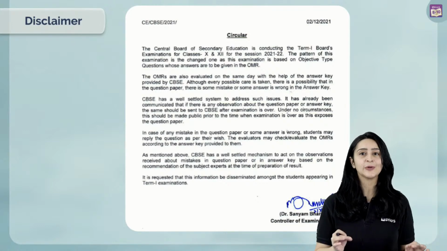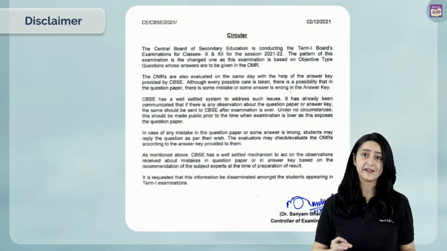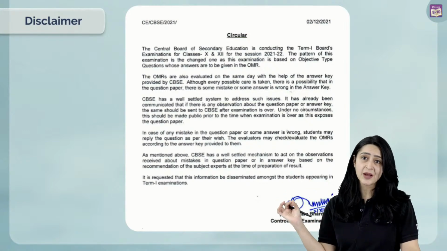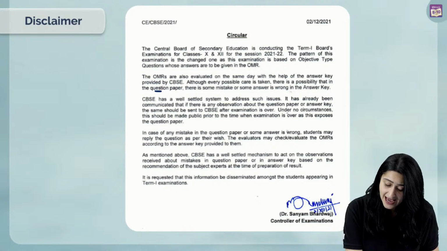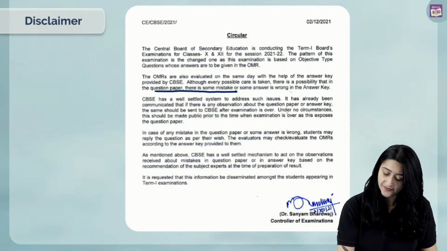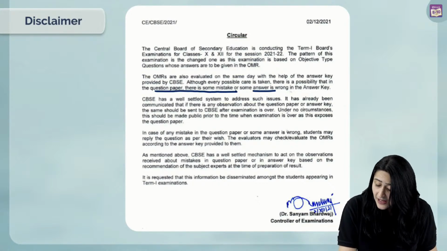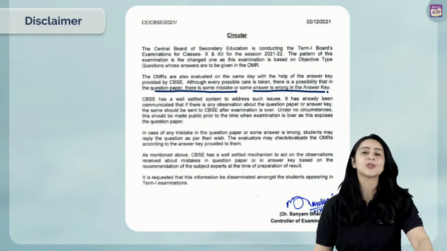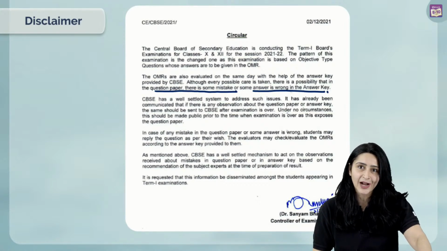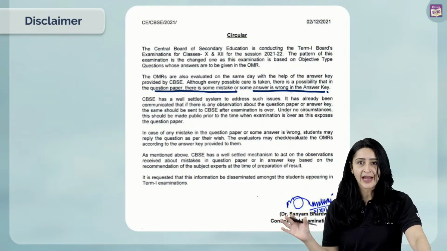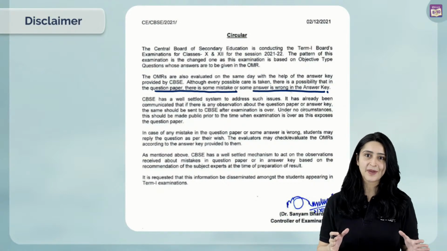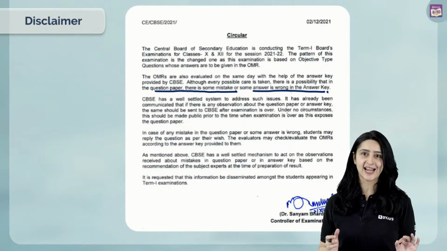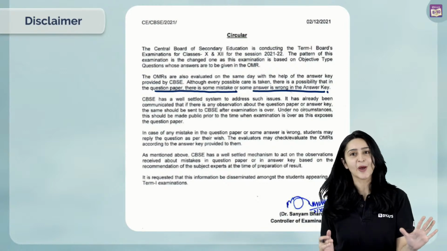Now, I want to tell you that CBSE themselves have put up a notice on their website to say that some of the questions may have a mistake in them, and it is possible that there may be some answer which is wrong in the answer key, right? So keeping this in mind, we're going to be solving the question paper to the best of our understanding. We're going to use logic as we always do.